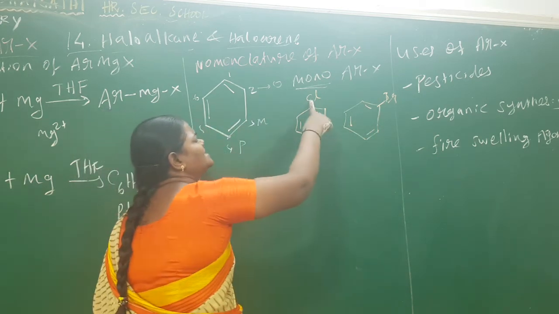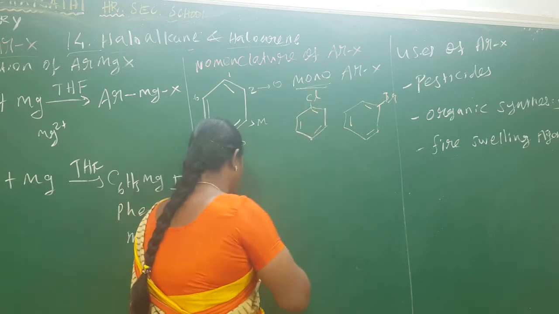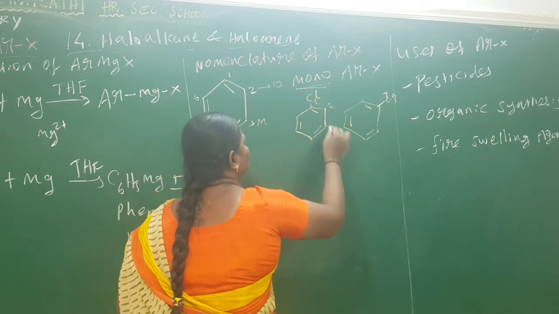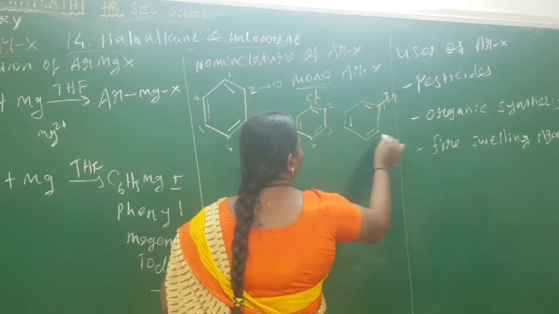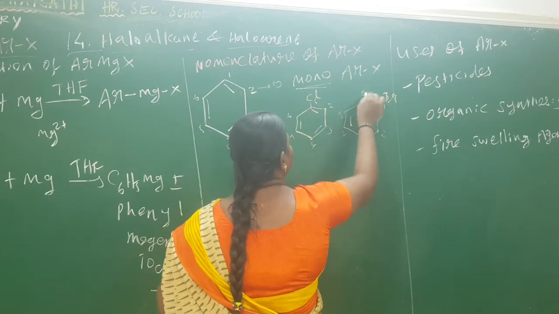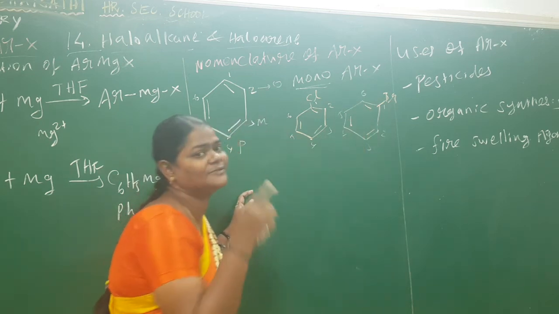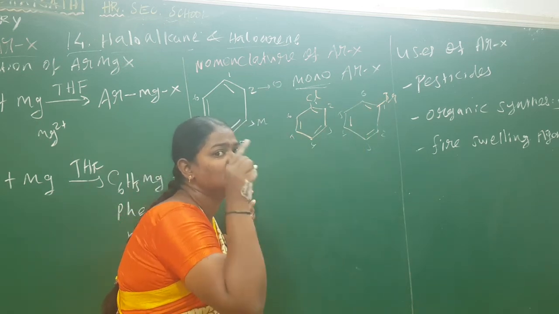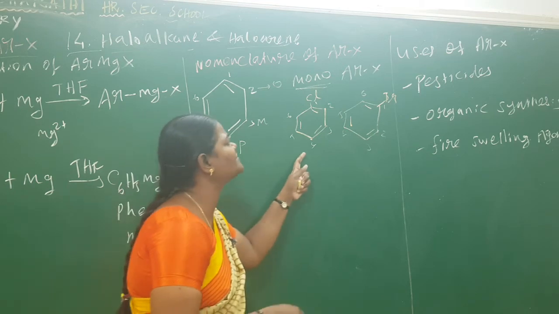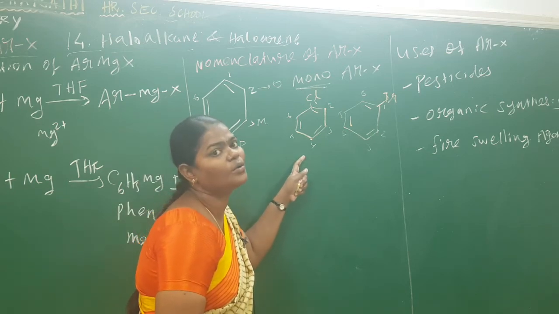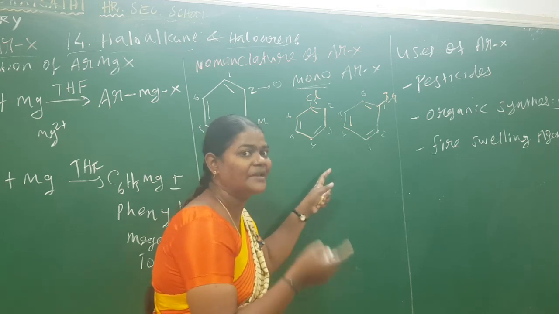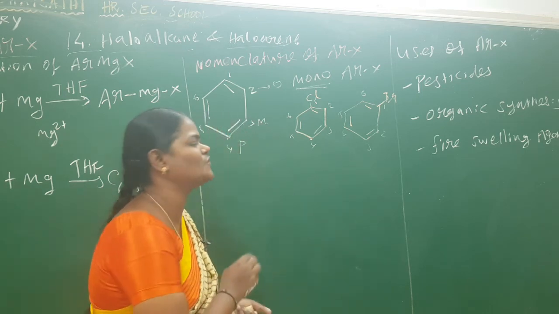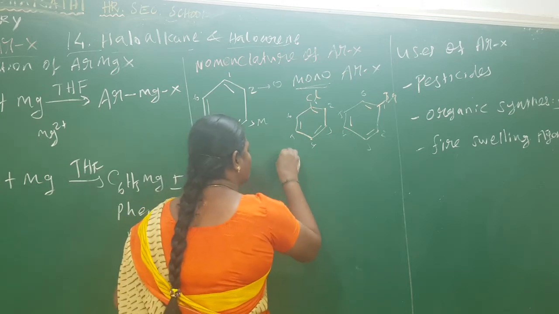So this chlorine is attached here, and the carbons are numbered 1, 2, 3, 4, 5, 6. The numbering starts from the position where the substituent group is attached. So what is the name of the compound? 1-chlorobenzene. Here, 1-bromobenzene. Depending on the numbering, we have to state the substituent name. So I can write the name now.